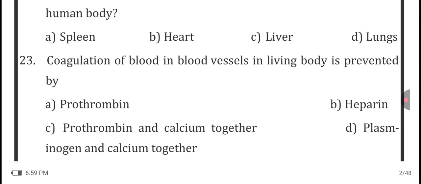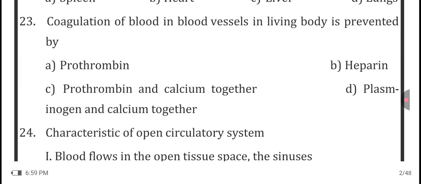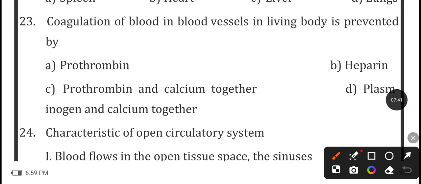Now the next question is, coagulation of the blood in the blood vessels in the living body is prevented by, okay, prothrombin? No, this is not the correct option. Coagulation of blood in the blood vessel in the living body is prevented by heparin. Heparin is the correct answer here. Prothrombin and calcium together, these all are the clotting factors.